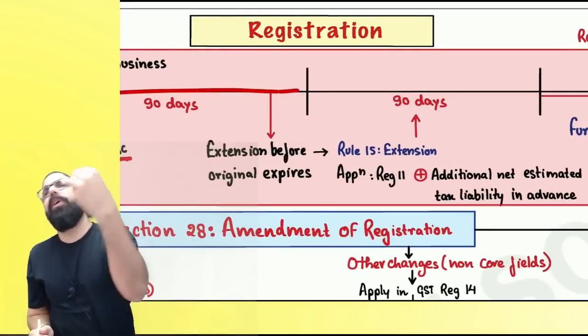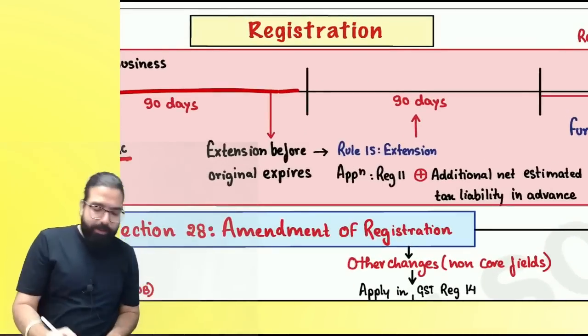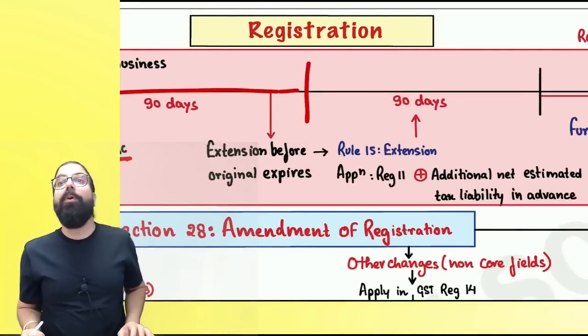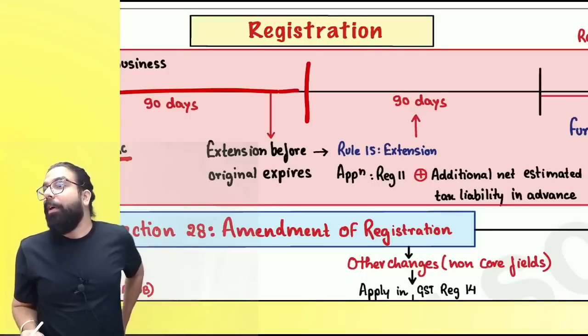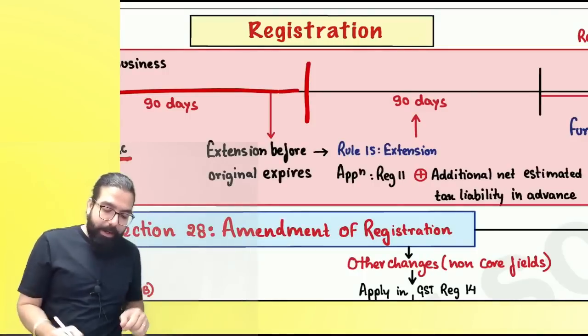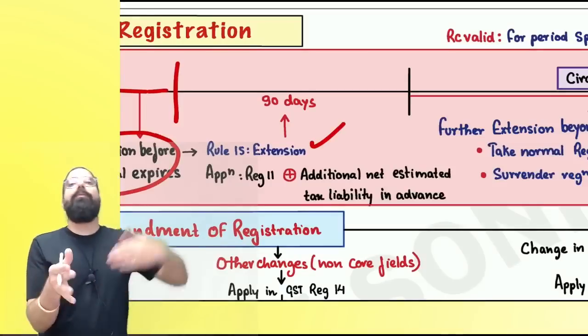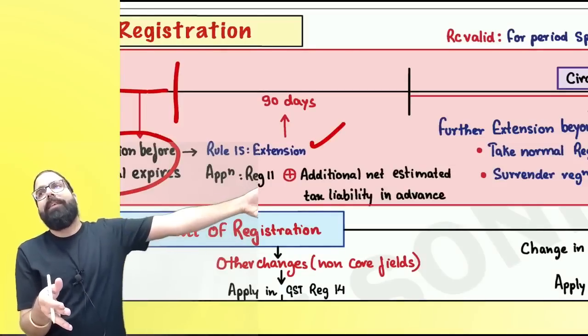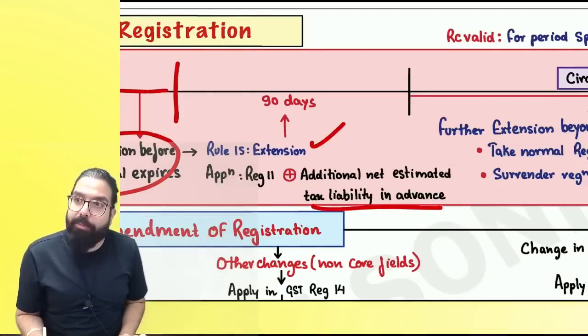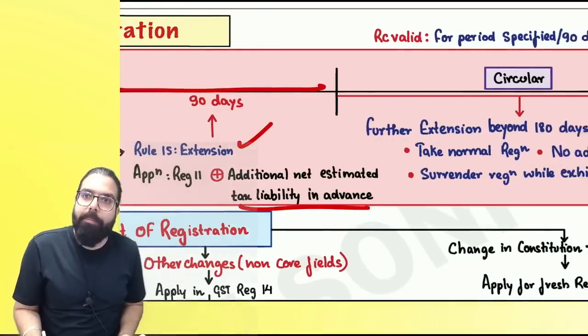Supposing you went ahead and asked for 90 days and they granted you the registration. Now, sir, you want more. You're telling, sir, I want to stay for some more time. Then they are going ahead and telling, before the original expires, please go ahead and ask for extension. When you are asking for extension, additional tax has to be deposited. Are we clear, everyone? And the maximum extension can be 90 days.